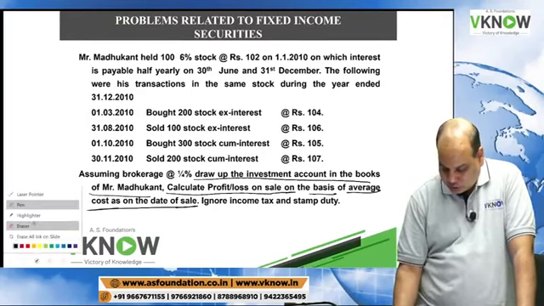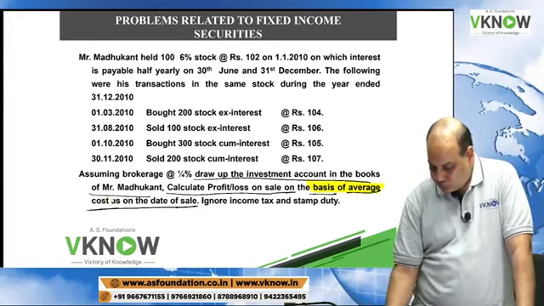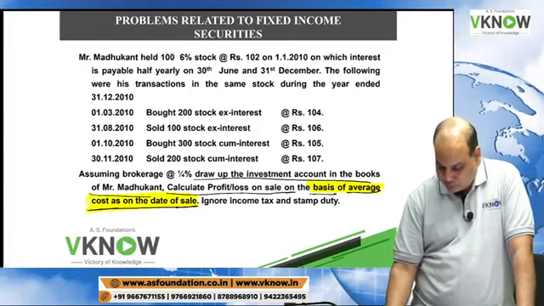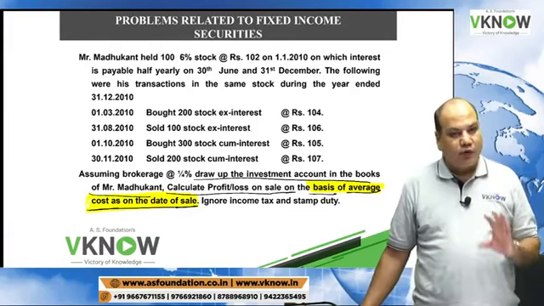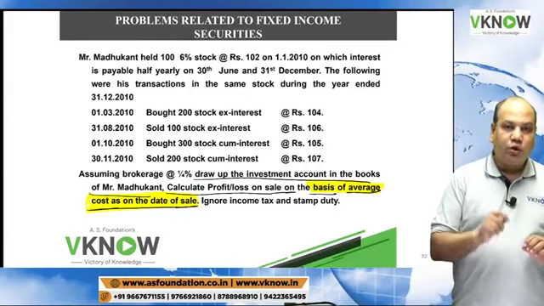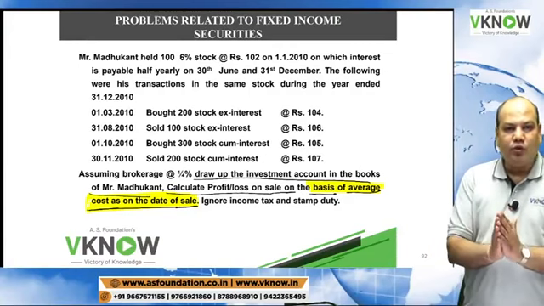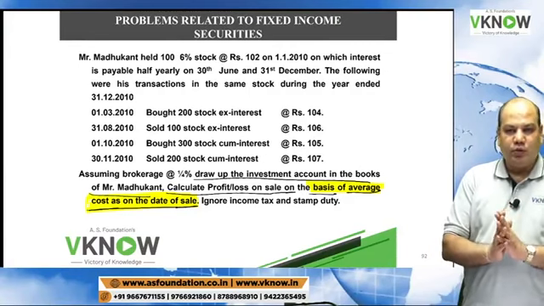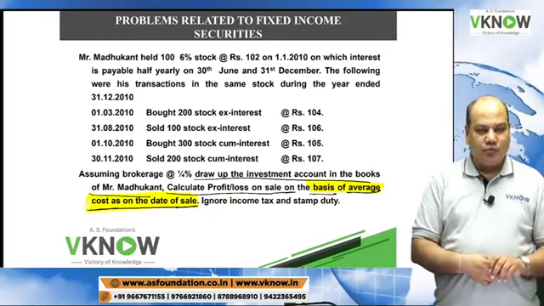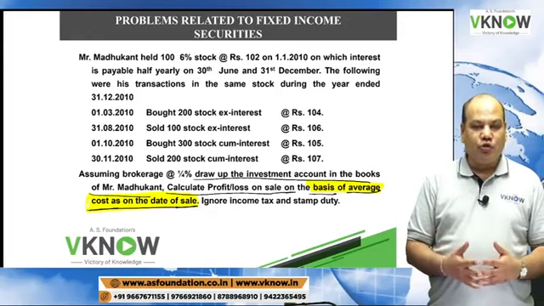Oh my god. The previous 5 or 6 questions that we have solved, previous around 5 full-fledged questions we have solved were based on FIFO method. So I took all FIFO questions together. Now remaining questions are based on average cost. The remaining questions I am going to solve are based on average cost.